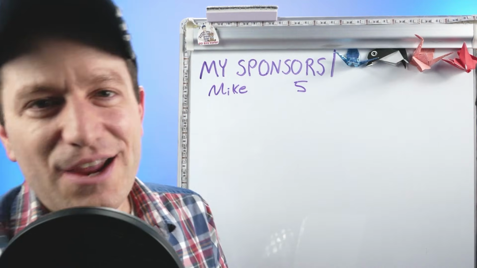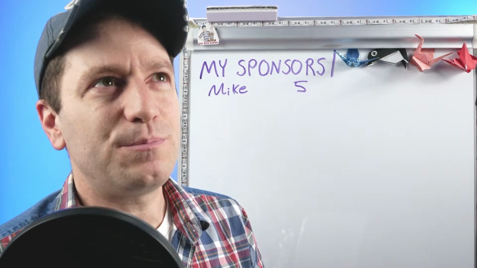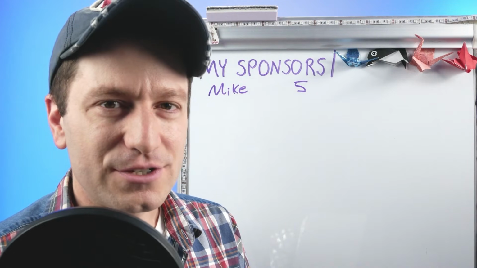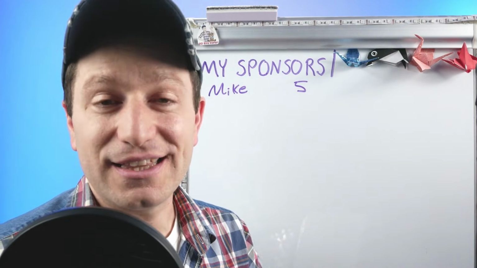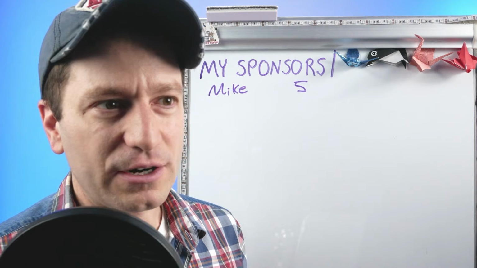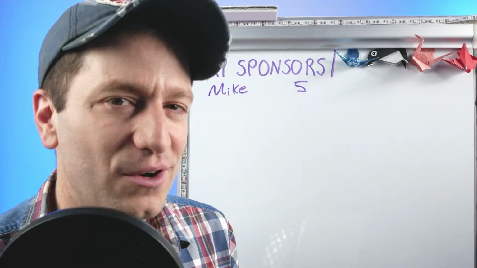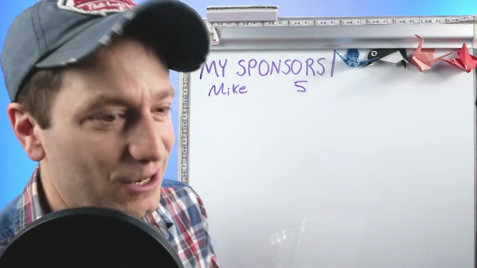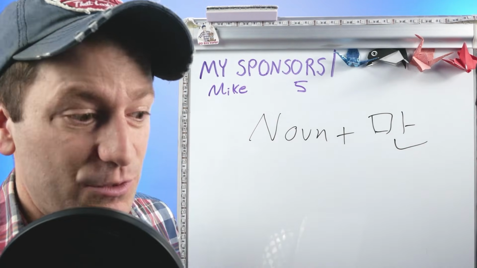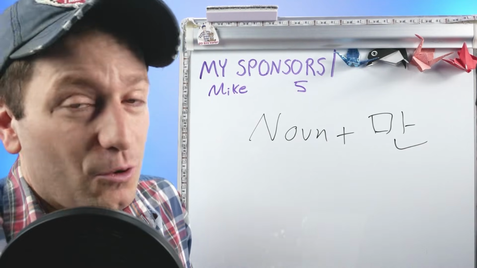Hello. Today we're going to be learning about two beginner particles and one intermediate level grammar form. But even if you've already learned all of these particles and grammar forms before, there's probably still going to be something you didn't already know. First, let's start with the most basic one, the particle 만, which means only or just.